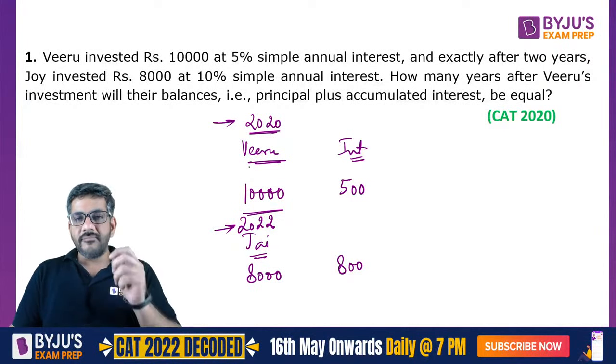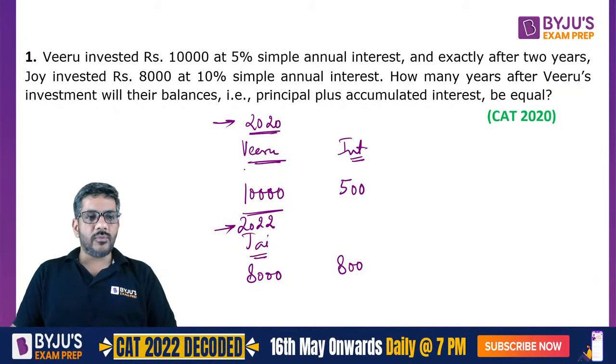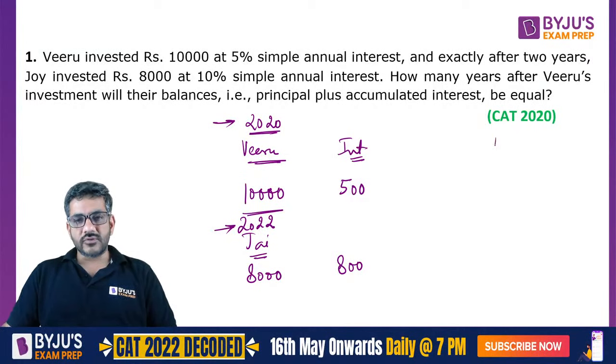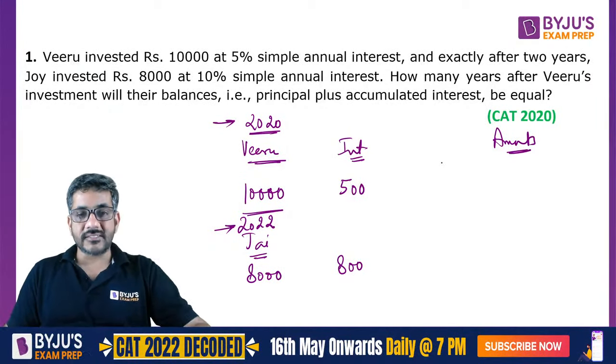Viru is getting 5% interest, which is 500 rupees on 10,000. How many years after Viru's investment will their balances, that is principal plus accumulated interest, be equal? So when would their amount be equal? This is what the question is asking you.